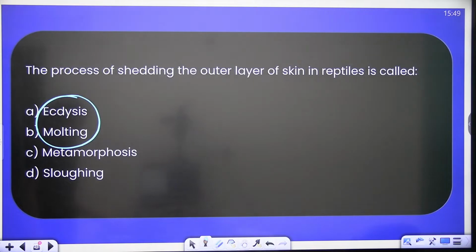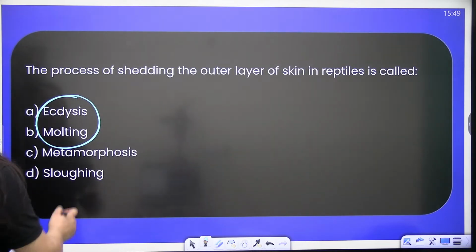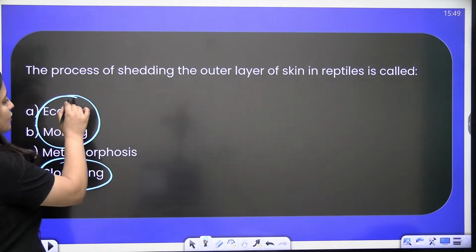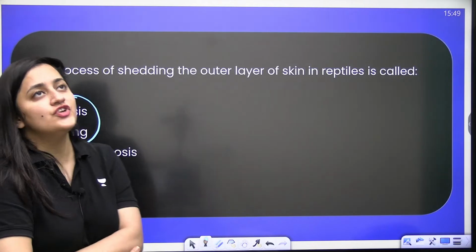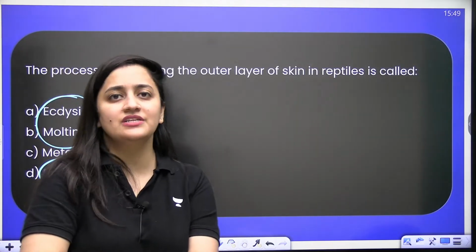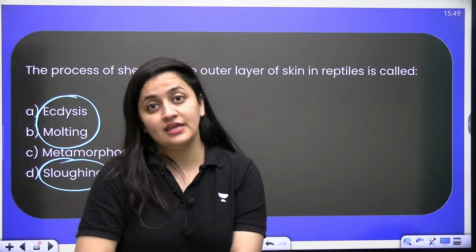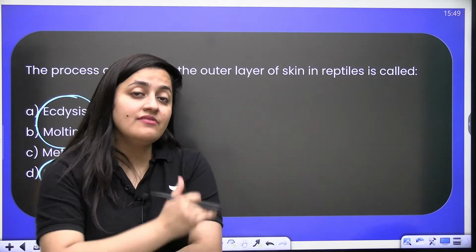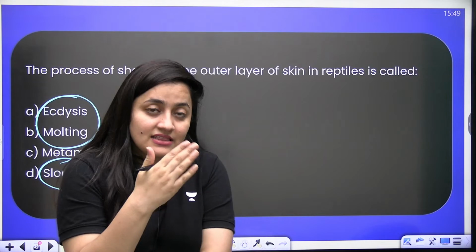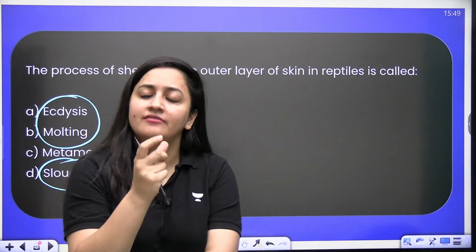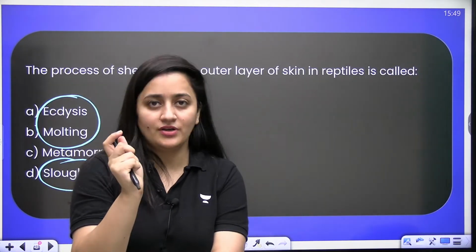See, no doubt when you talk about the shedding of skin, it is known as ecdysis or molting. And especially in the case of insects, when they metamorphose, they are going to shed their skin, and we use the words ecdysis and molting for the same.